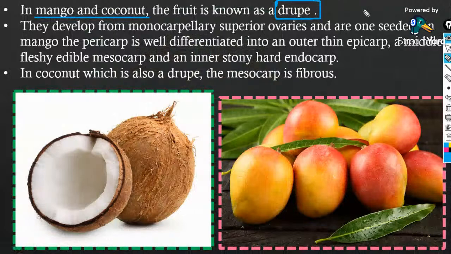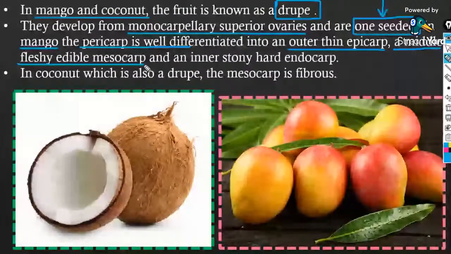I will tell you what is a drupe. Drupe is those kind of fruits that develop from a monocarpellary superior ovary, and they are one seeded. In coconut, in mango, you will find only one seed. In mango, the pericarp is well differentiated into an outer thin epicarp, a middle fleshy edible mesocarp, and inner stony endocarp. In coconut, which is also a fruit, the mesocarp is fibrous. Previous year question.